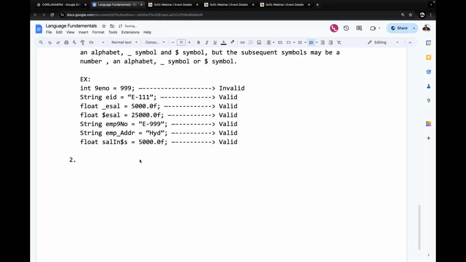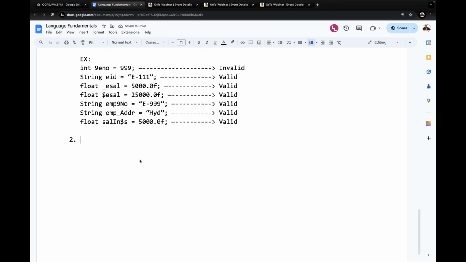Listen carefully. Now some mistakes that people commonly make in Java programming, we are going to understand. Observe carefully. All Java identifiers do not allow spaces in the middle.